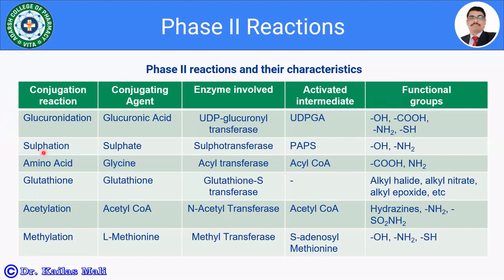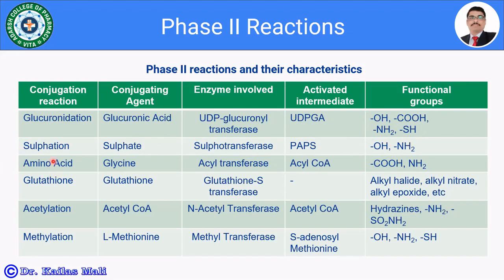The second conjugation reaction is sulfation. In sulfation, the conjugating agent is sulfate, and the enzyme which is involved is known as sulfotransferase. The activated intermediate is PAPS, and the functional groups which are going to take part in this conjugation reaction are -OH and -NH2.